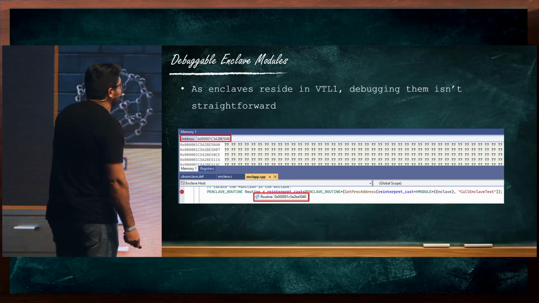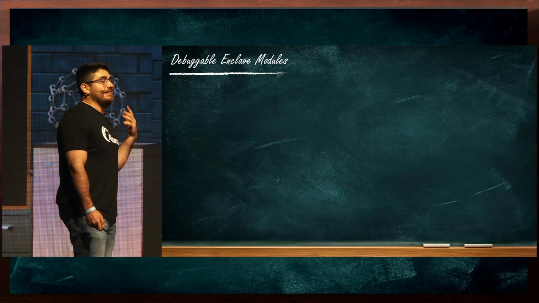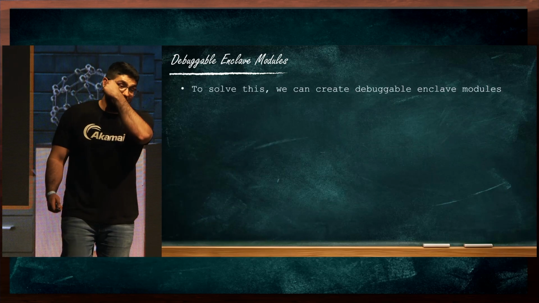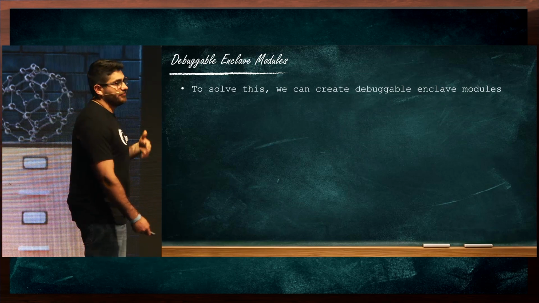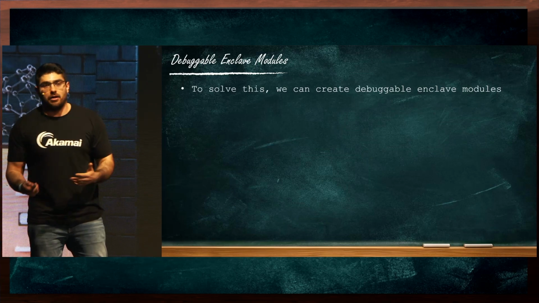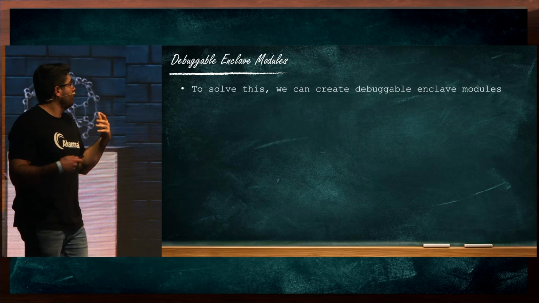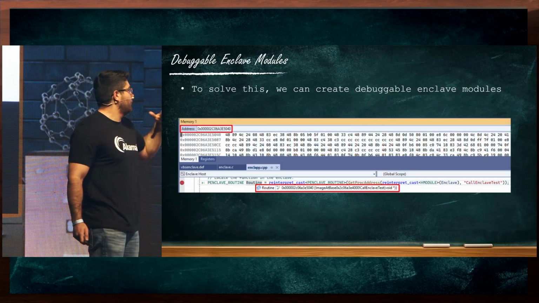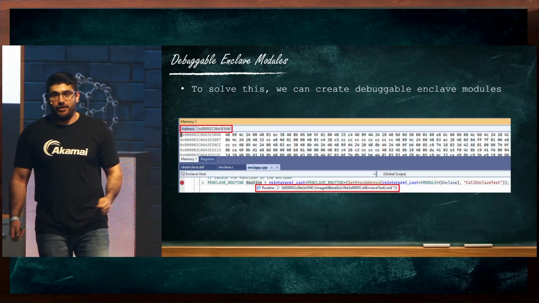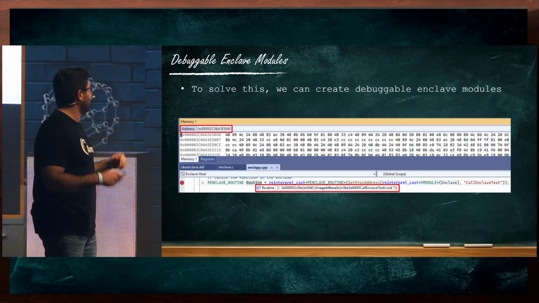Because of this, Microsoft created debuggable enclaves. The idea is that while compiling an enclave module, you can specify a flag that will make it debuggable. And when you do that, you can now load the enclave, and magically, your debugger now works. You can access the memory, you can place breakpoints. A lot of fun, I really recommend.